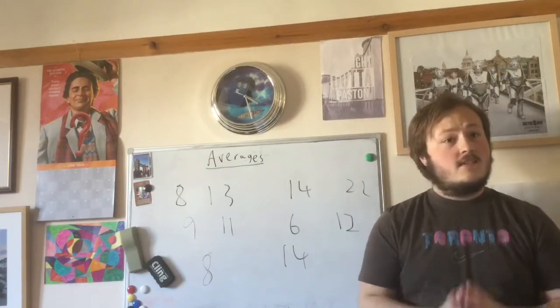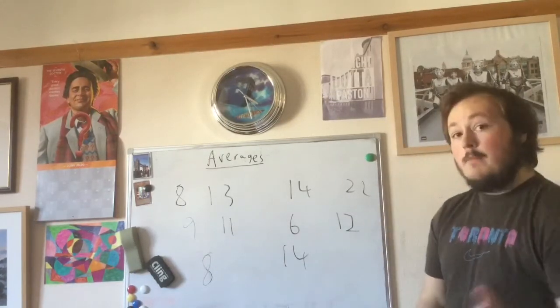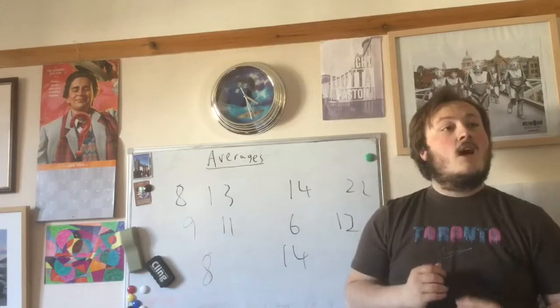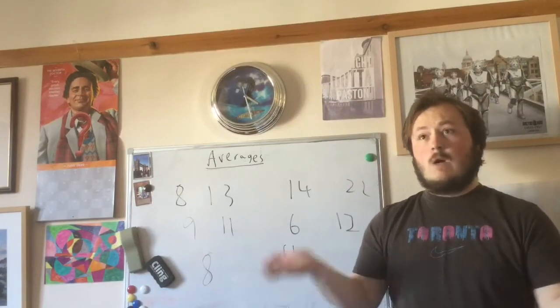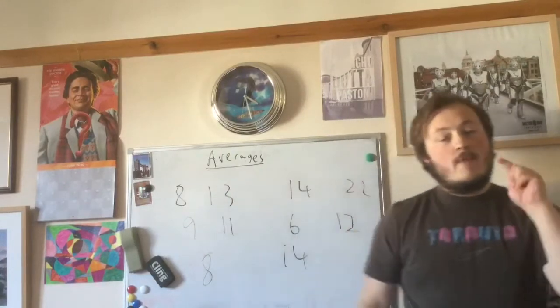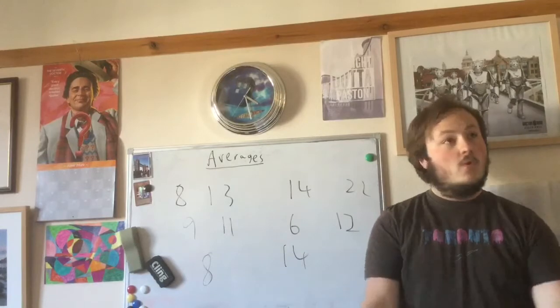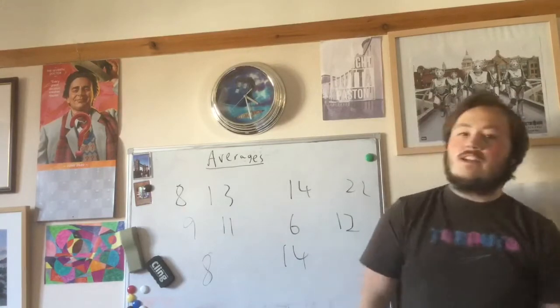This is known as a bimodal data set. Bimodal means when you have a set of data where the mode is, well, more than once. It appears, in this case, twice. So we can't actually use the mode again because it appears in more than one. We can't have more than one average.